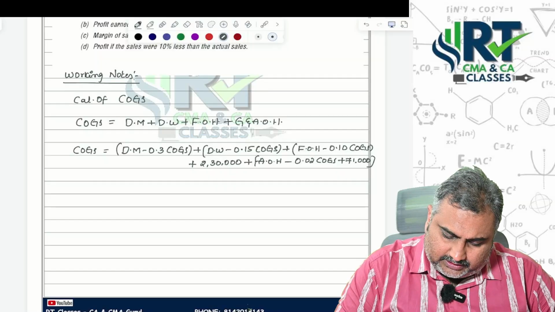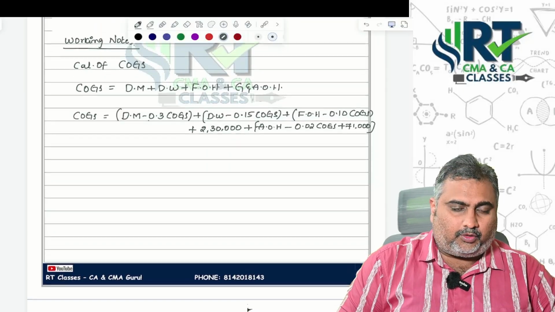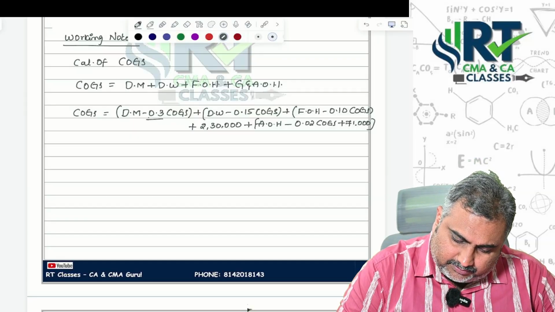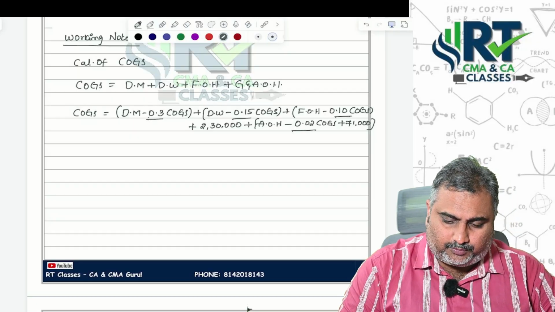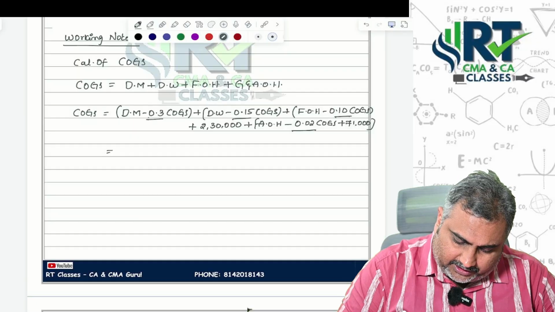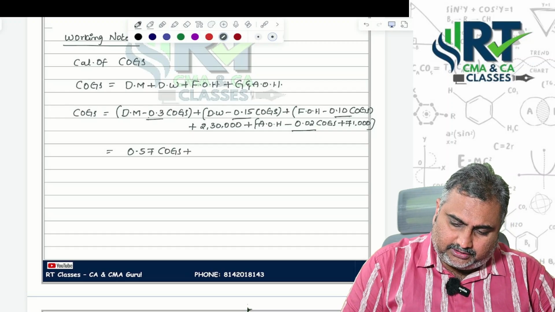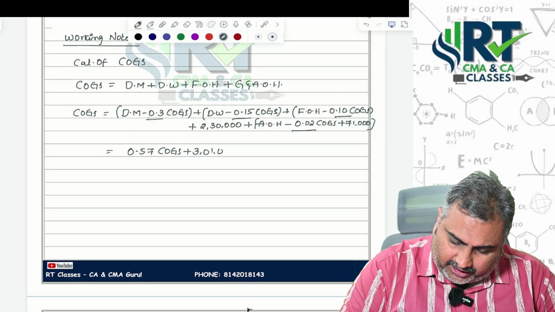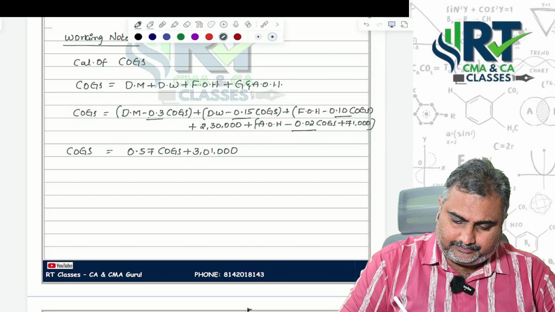Direct material is not minus, sir, that is direct material 0.30 of cost of goods sold itself. Now if you understand this, 0.3 plus 0.15 plus 0.1 plus 0.02, combiningly we are getting 0.57 cost of goods sold, plus 2,30,000 plus 71,000 more, we are getting 3,01,000. Then you are getting cost of goods sold.